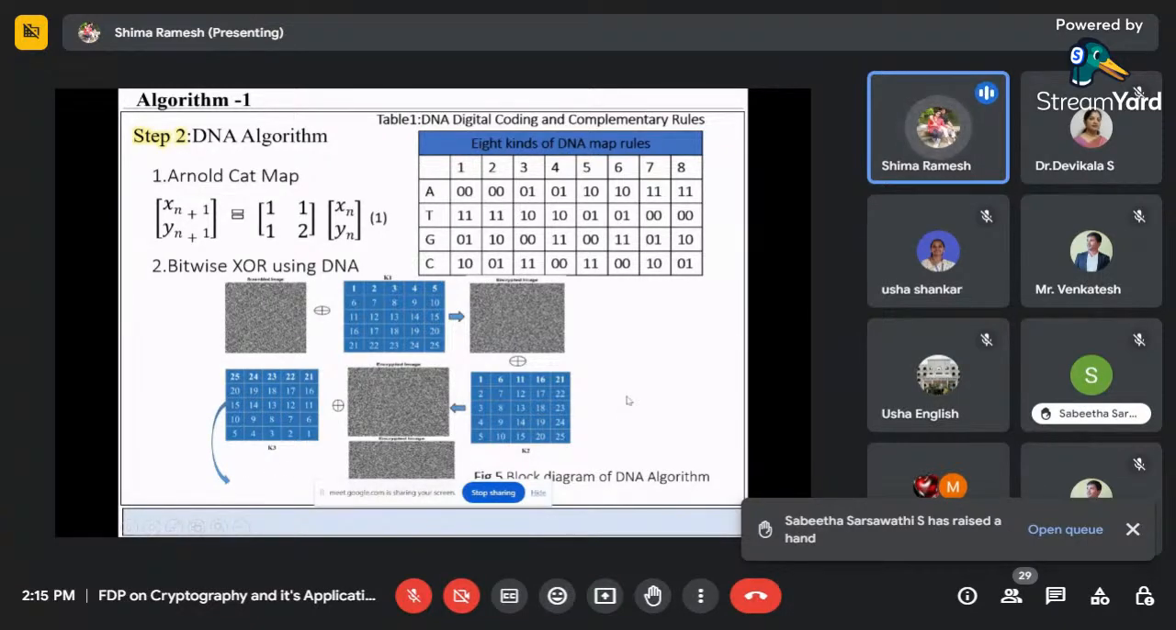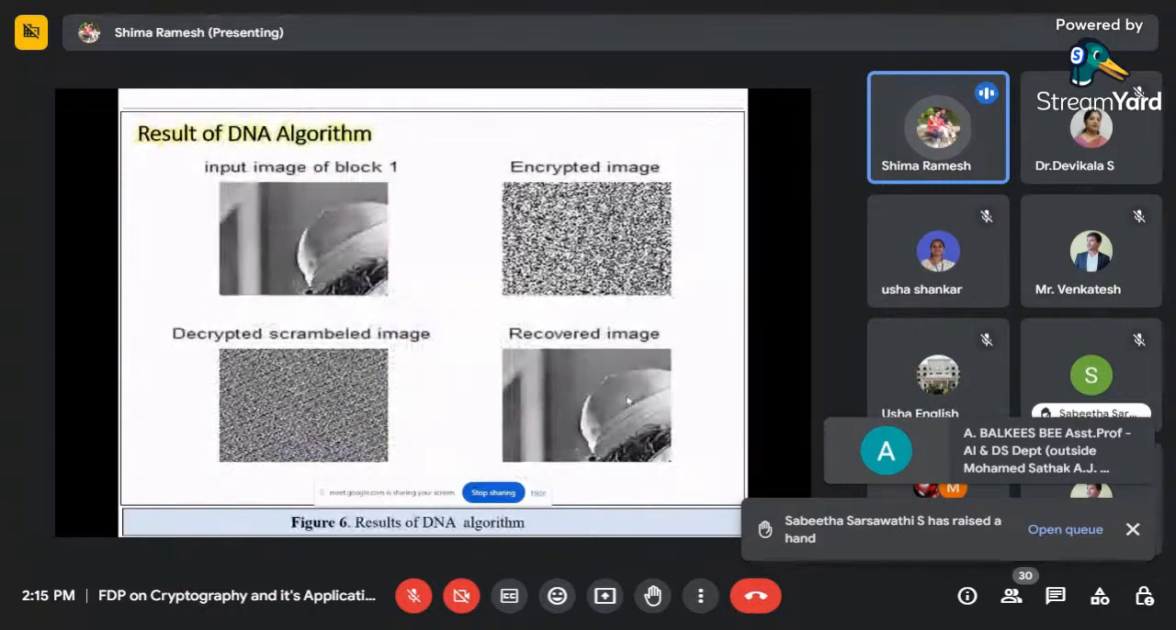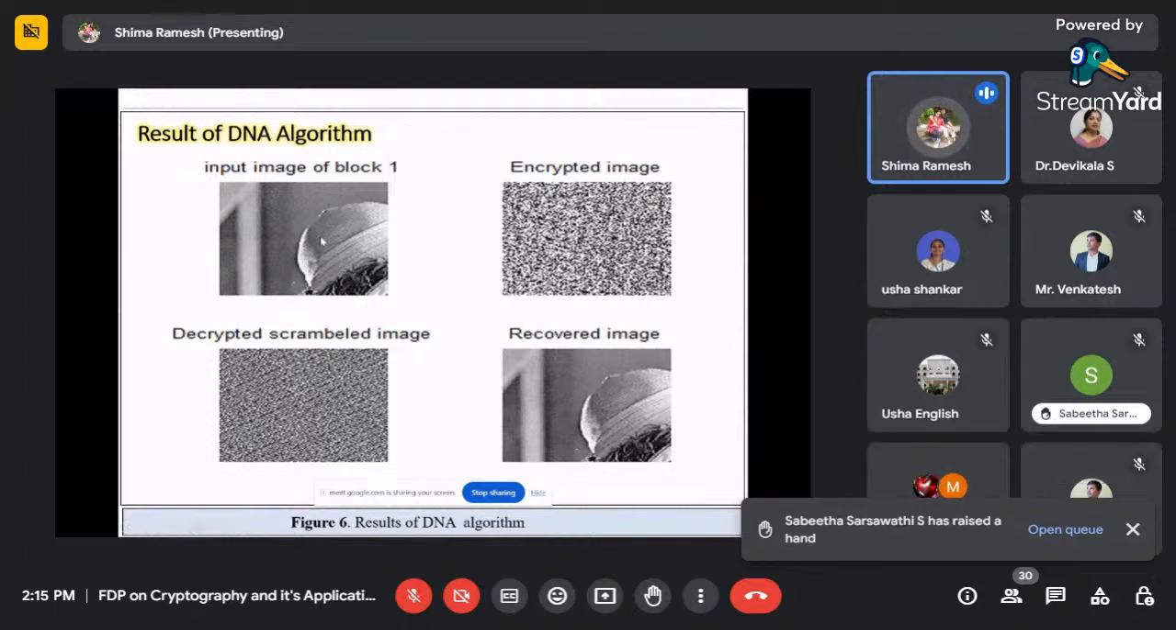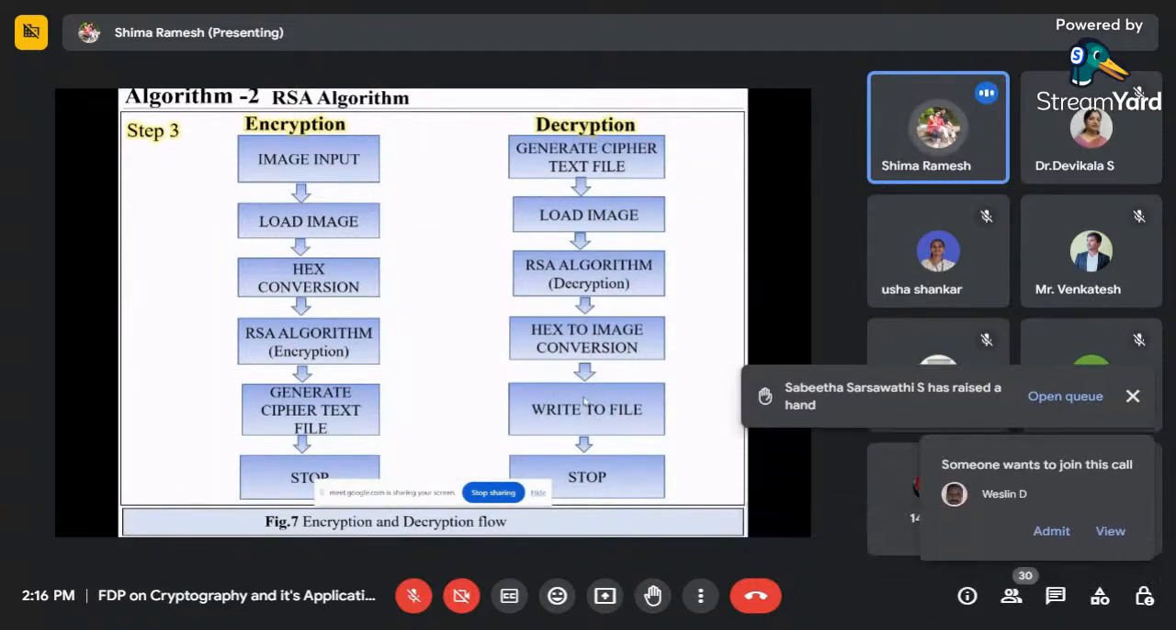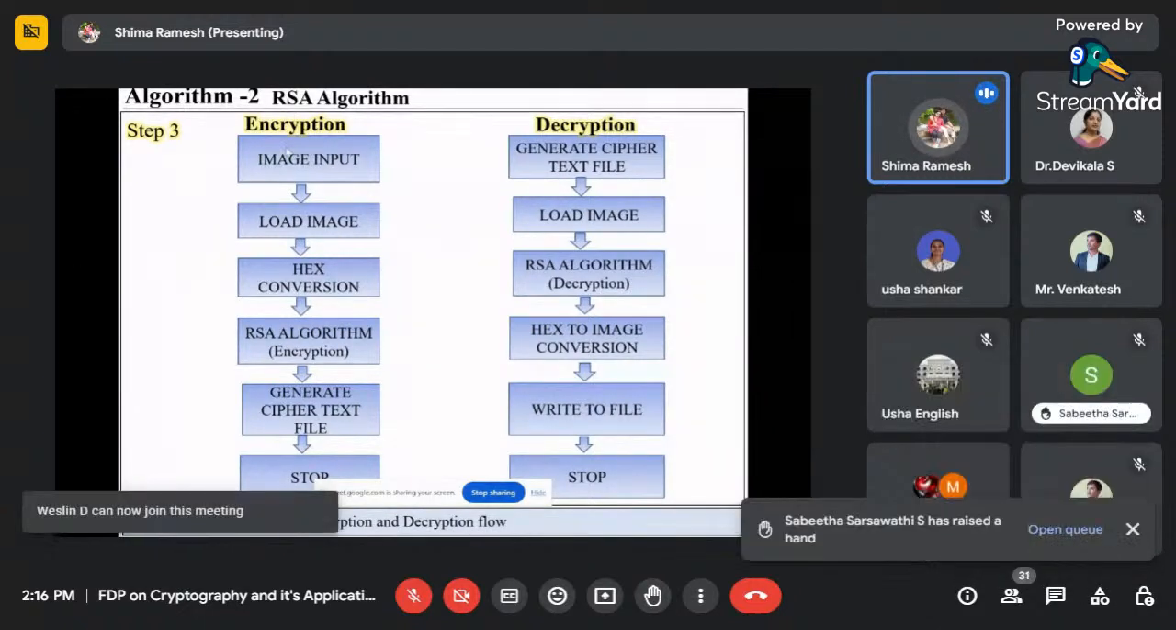So this is my first algorithm, the DNA algorithm, and this is the result. I divided the image into four blocks, and the first block, the hat portion of this Lena image, I scrambled first, encrypted, and then recovered. This is the result I first got. The second thing is the RSA algorithm. I think it is familiar to all. What do we have to do here? In the RSA algorithm, we first have to convert the image into hex values.